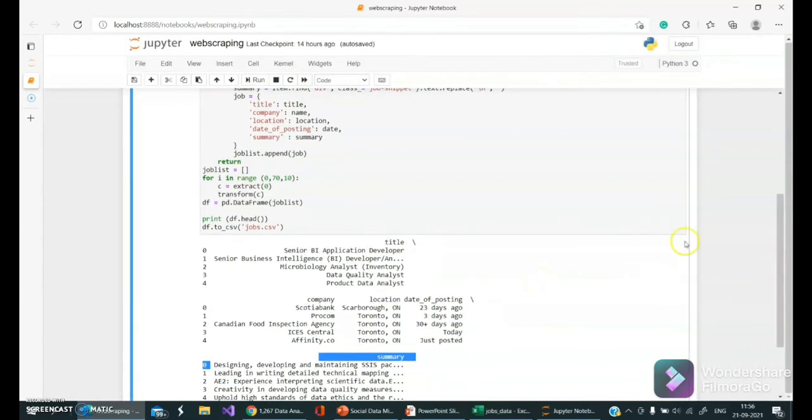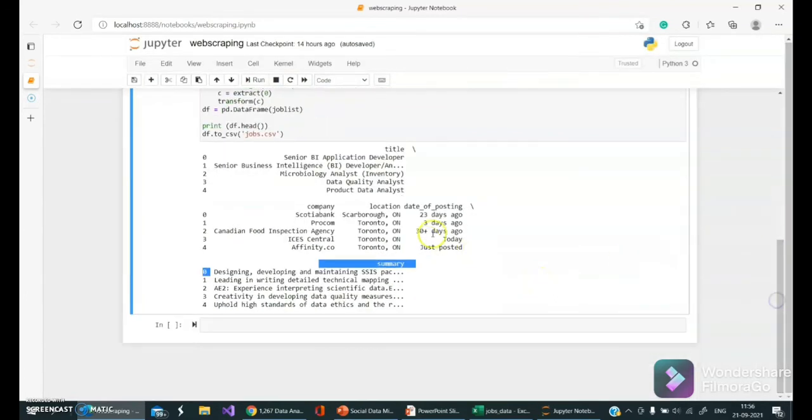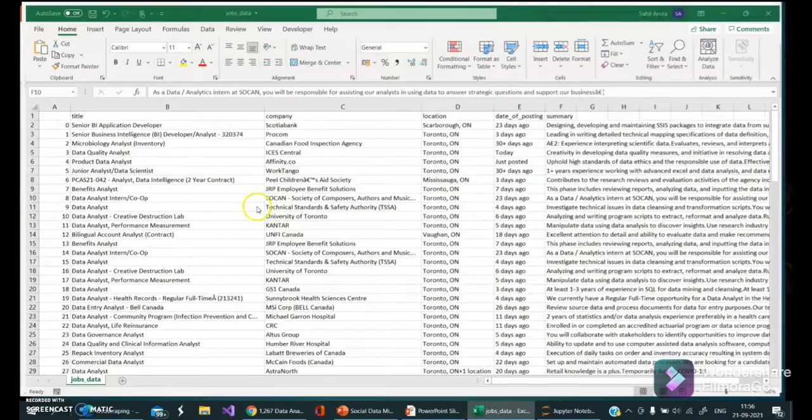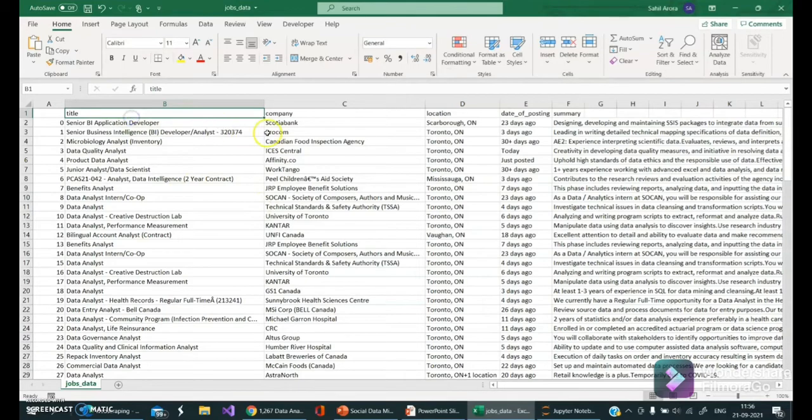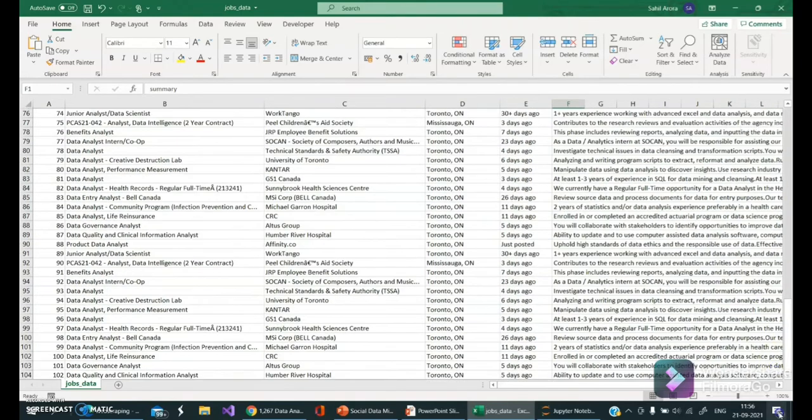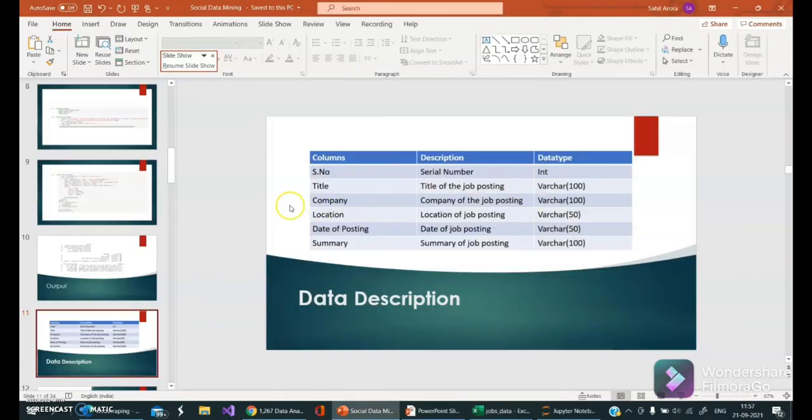So this is our data, and this data will be stored into a job file, which is our CSV file: title, company, location, posting, summary. So you can see we have around 102 entries, and these are all from the Indeed website. So the next step is to create a web API, on which we'll be posting the data.